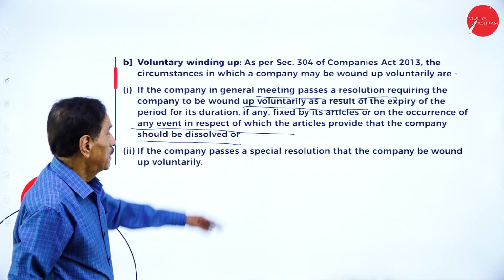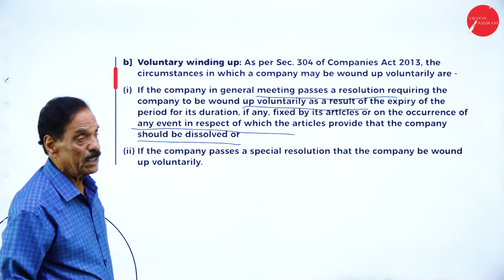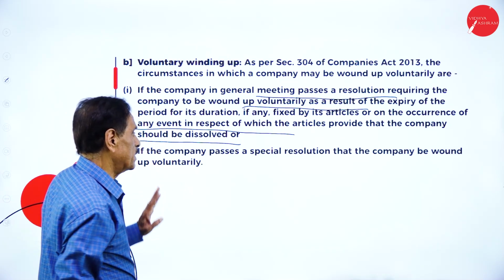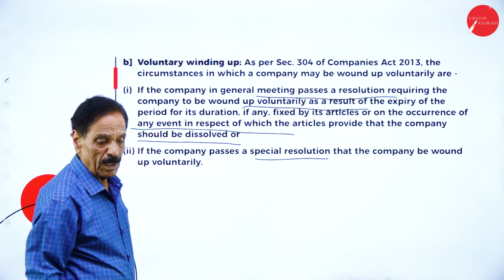These are all the conditions put forth by section 304 of the Act of 2013. If the company passes a special resolution, the company may be wound up voluntarily.